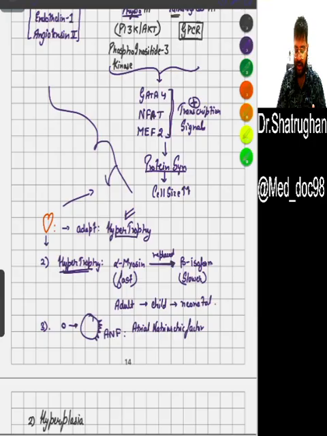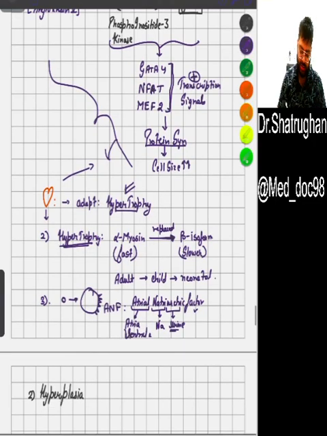Atrial means I'm not saying it is only found in atria, it is found in both atria and ventricle of the heart. The next thing is natri. Natri means sodium. Uretic means urine. Sodium loss in urine. It is a factor which causes sodium loss in urine, found in atria and ventricle both.